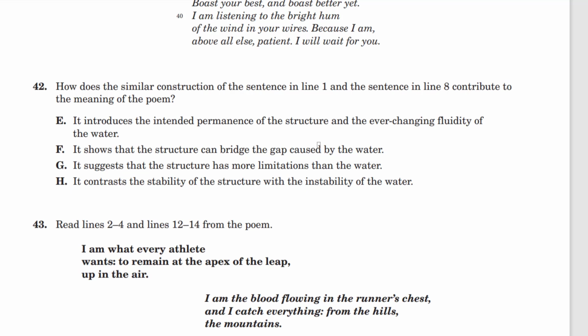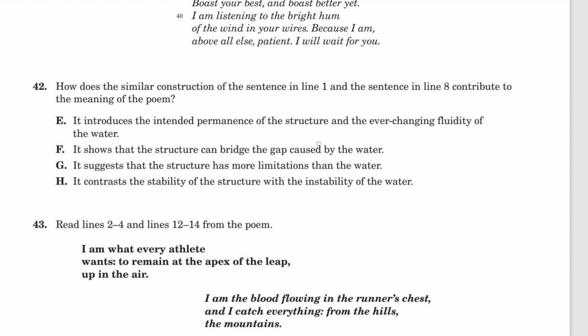G. It suggests that the structure has more limitations than the water. There is no comparison. There is a parallel structure of the sentences from one stanza to the other between the structure and the water, but there is no comparison between them in those lines. So that's just not correct. G is incorrect. H. It contrasts the stability of the structure with the instability of the water.